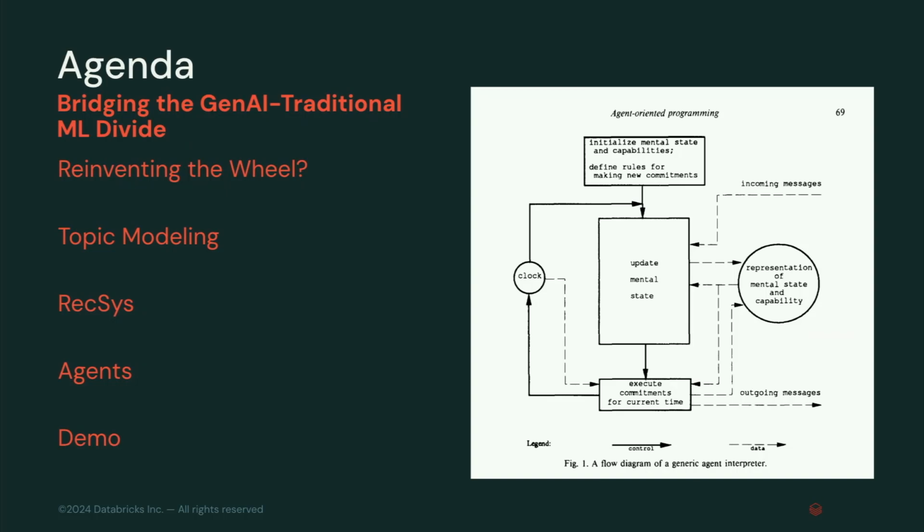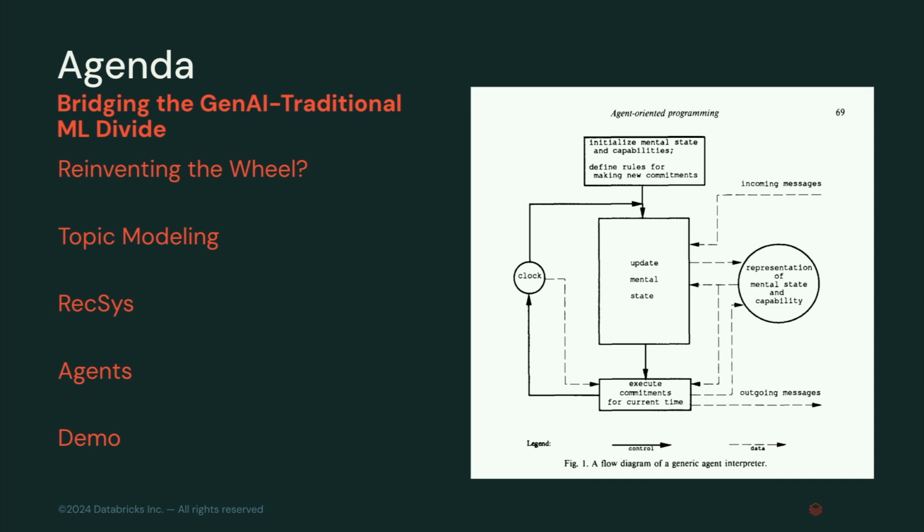So yeah, we'll talk about what it means to reinvent the wheel and cover these three areas, and then we'll have a very beautiful demo. But before we begin, this is an agent architecture. Does anyone want to guess and tell me what year this is from? Any numbers? Please shout them out. When was this agent architecture designed? OK, people said like 50s and stuff.